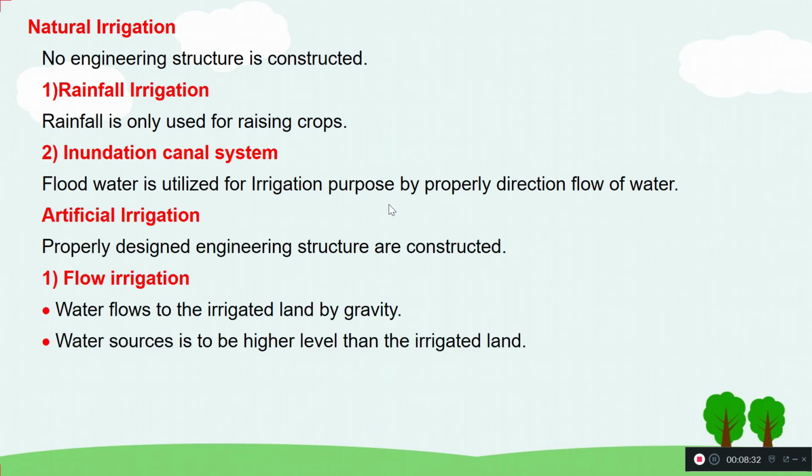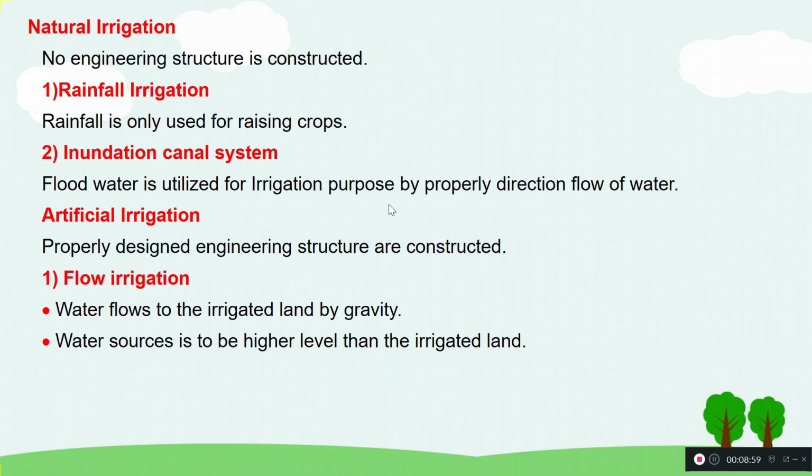And when it comes to artificial irrigation, we need a particular structure to be constructed in the field, and based on that only can we go with this artificial irrigation. We need a particular structure in which water is stored. One better example is our dams. We store water by the construction of our dams.